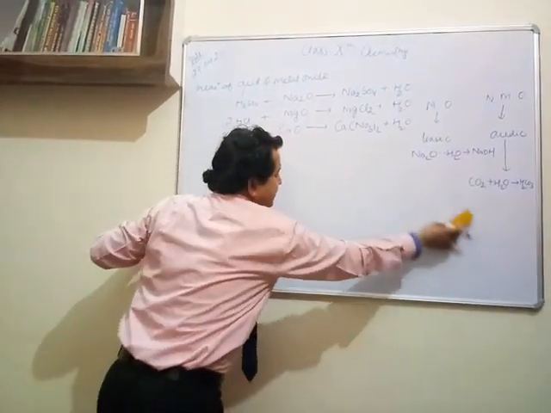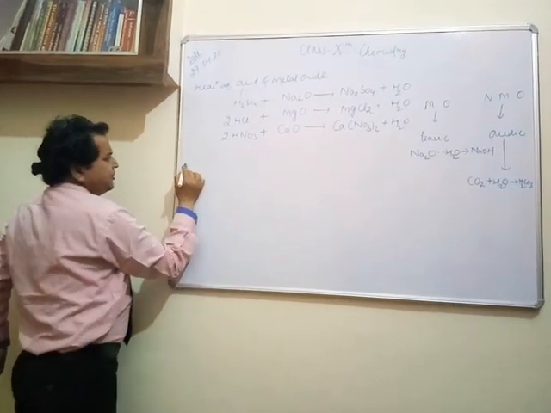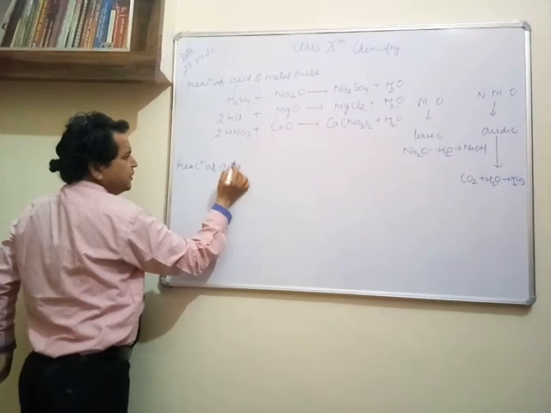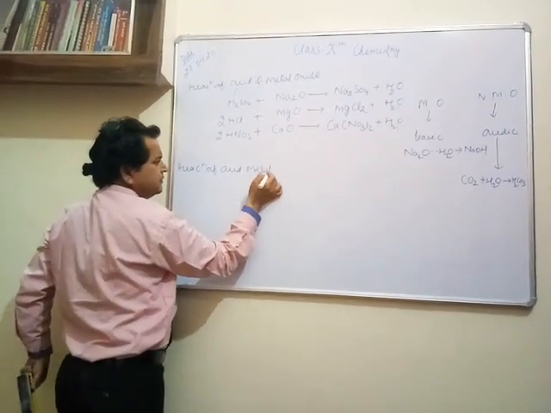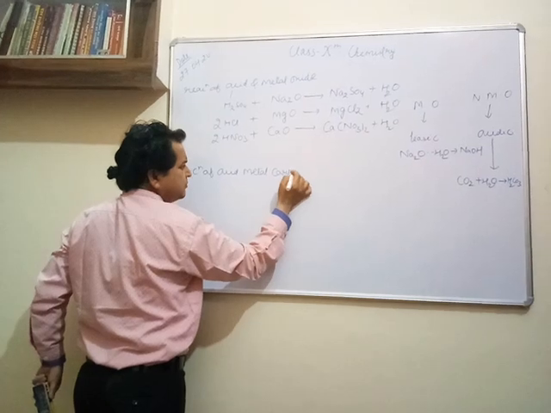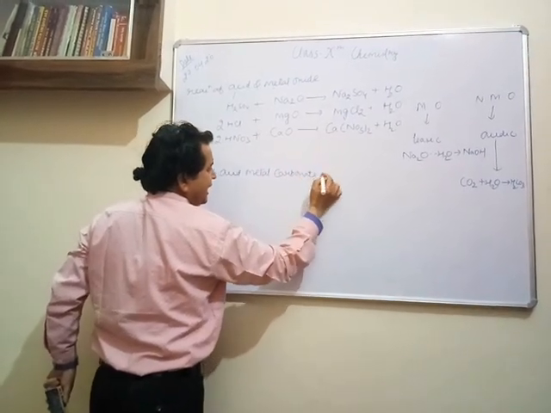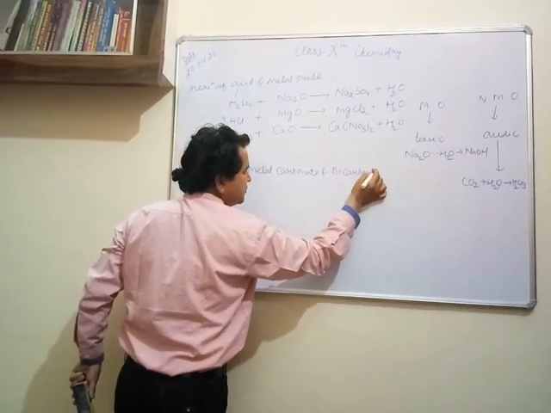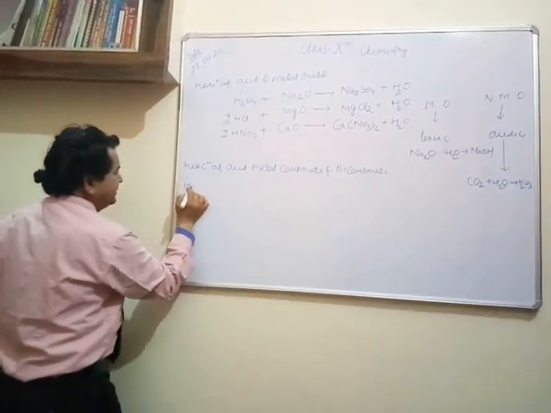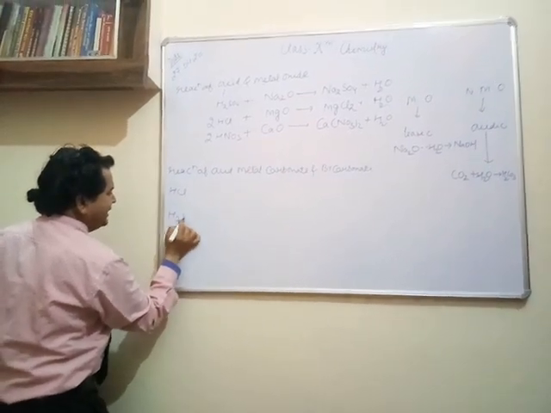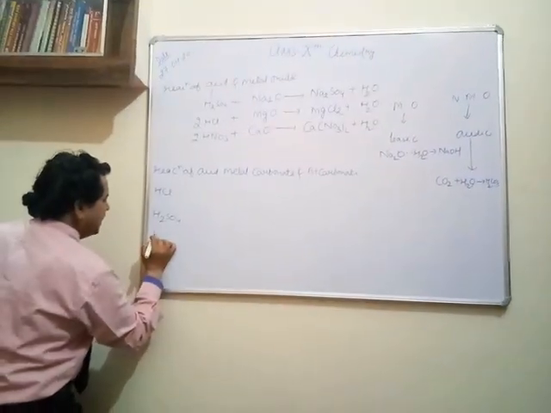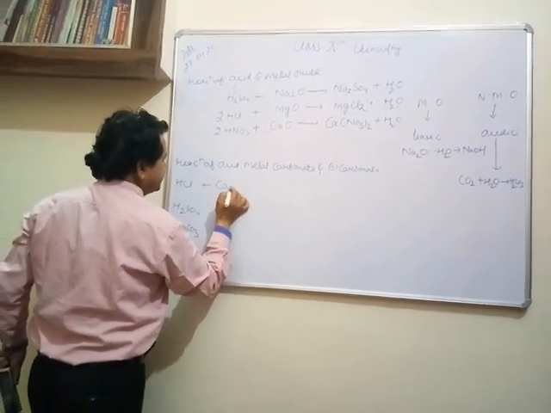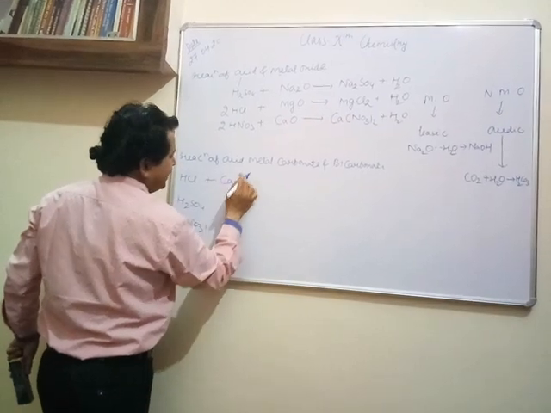Another property related to the same reaction: acid with metal carbonate and bicarbonate. Right? Acid we are already having HCl, just like H2SO4. Any acid you can take. HNO3. Metal carbonates, just like I am taking CaCO3. Metal is Ca, carbonate CO3.